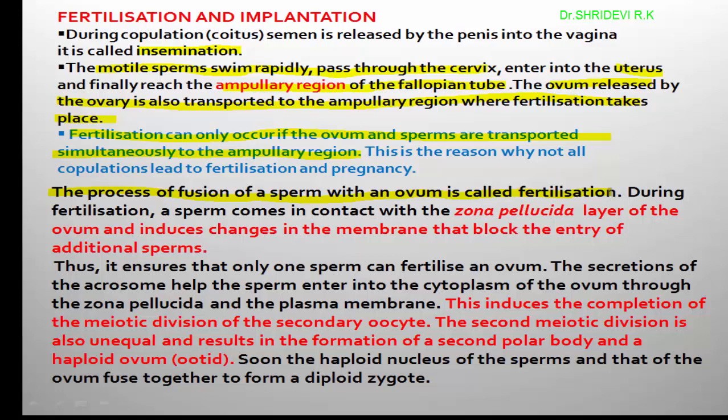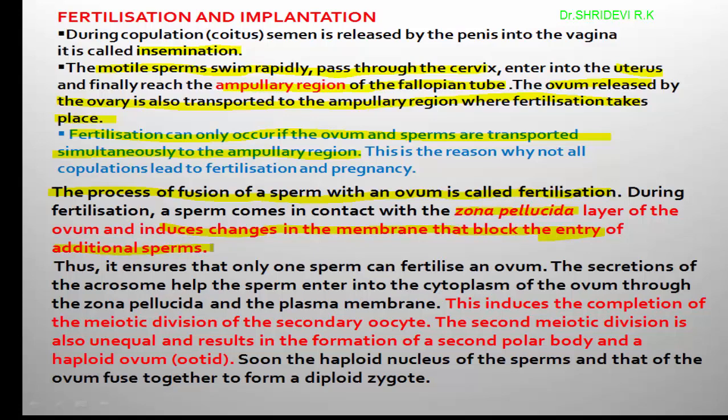During fertilization, the sperm comes in contact with the egg, and the egg is surrounded by an egg membrane called the zona pellucida, and it induces changes in the membrane that block the entry of additional sperm. Let me explain this sentence.